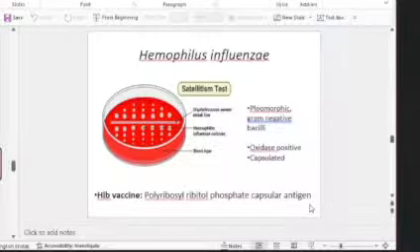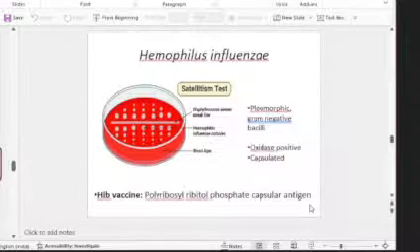Next day, what you see is that towards the Staphylococcus, the colonies are bigger. That's because Staphylococci produce NAD, which is an important growth factor for H. influenzae. That's why colonies closer to Staph aureus will be bigger.